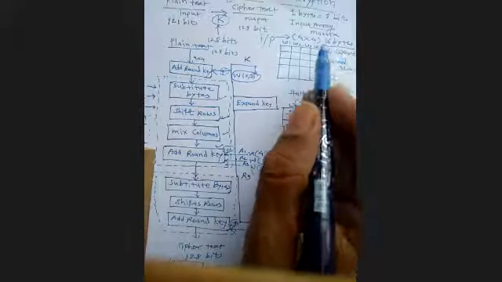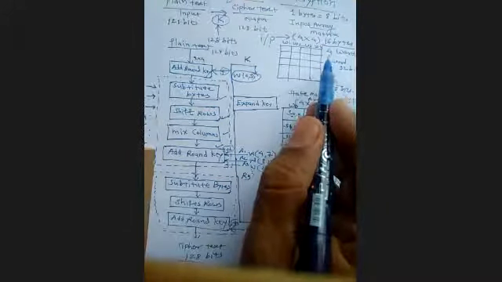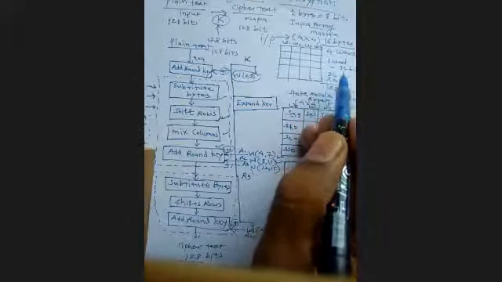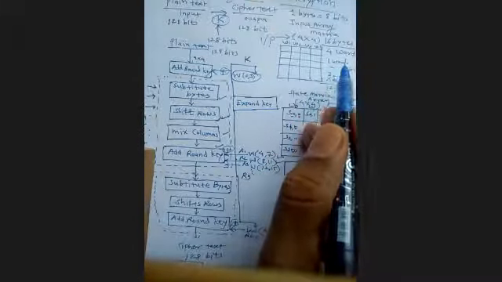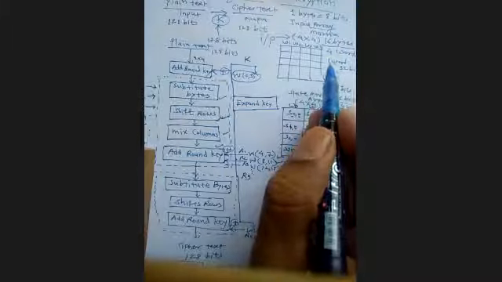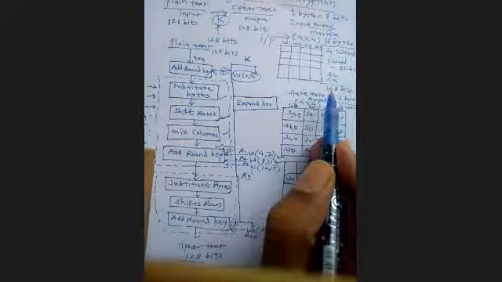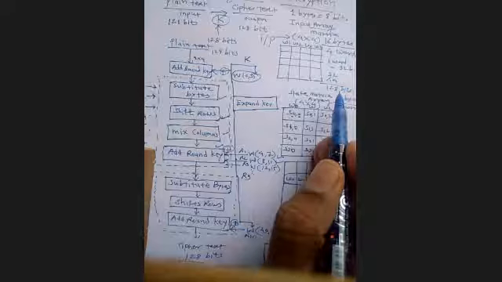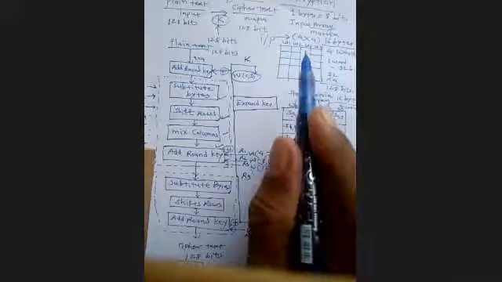Okay, sir, you are told this is the 4 words you can store, but what is the size of one word? So one word is 32 bits. One word is equal to 32 bits. So how many words are there? 1, 2, 4. So 4 multiplied by 32. So here I have written 128 bits. Now these 128 bits can store a 4 by 4 matrix, so that I can use as my input. See, this is what I have put as an input over here.